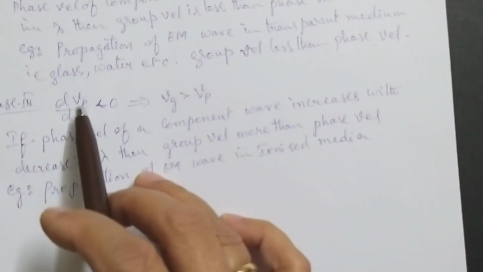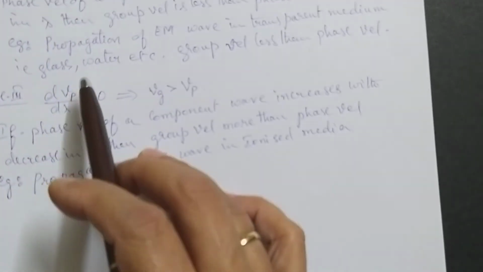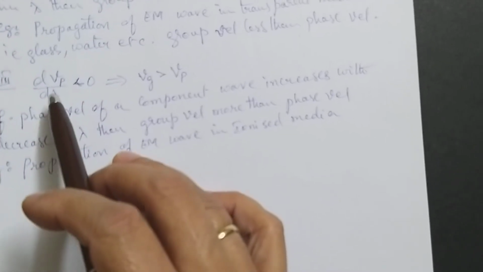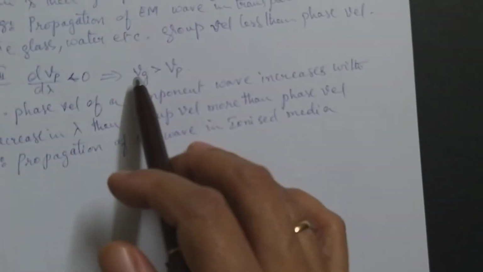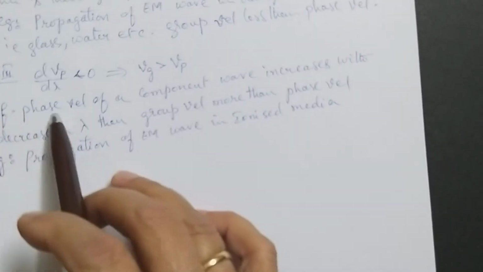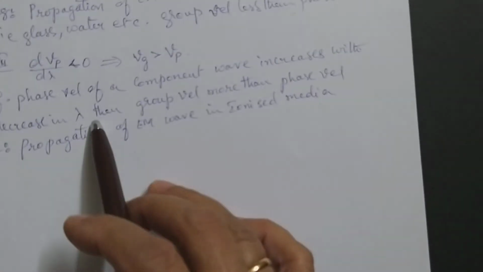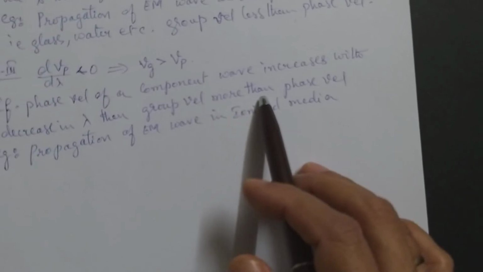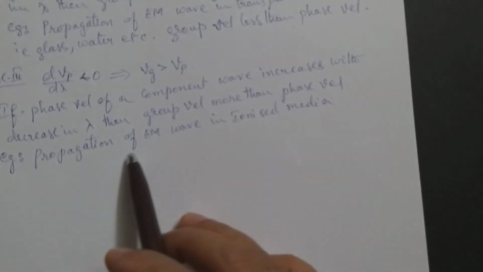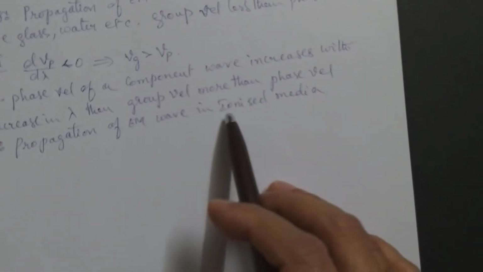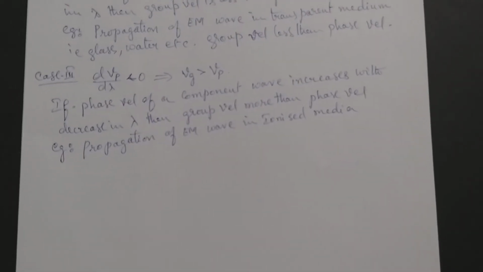And a third case where this is negative, that means as Vp increases, lambda decreases, or lambda decreases, Vp increases. So Vg will be greater than Vp. If the phase velocity of the component wave increases with a decrease in lambda, then group velocity is more than phase velocity. That is the propagation of electromagnetic waves in ionized media. In ionized media, what happens? The group velocity is more and phase velocity is less.